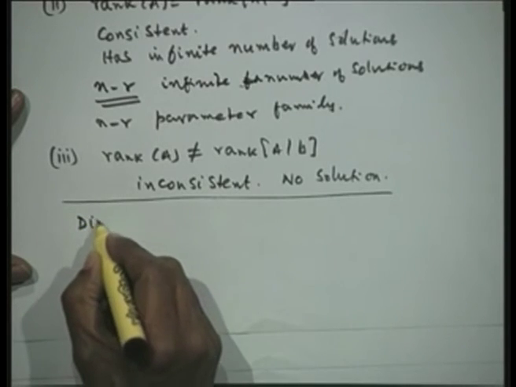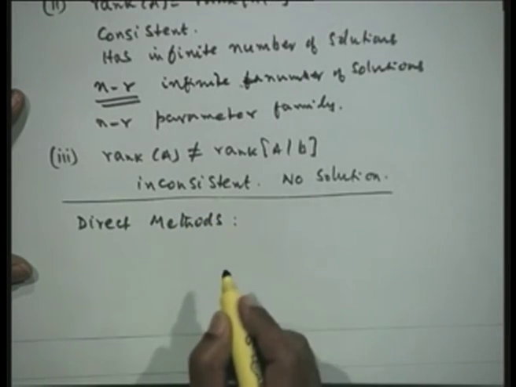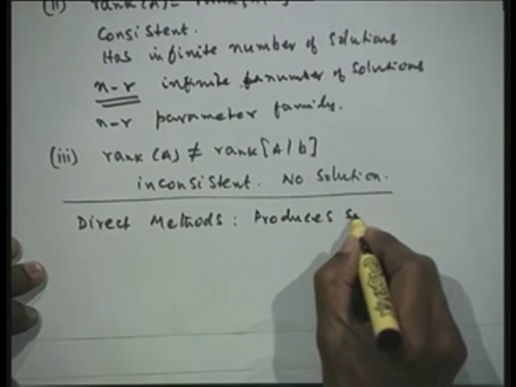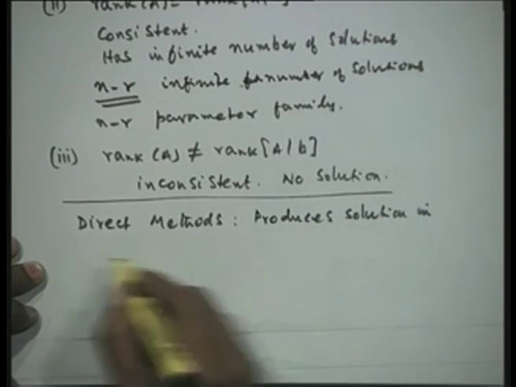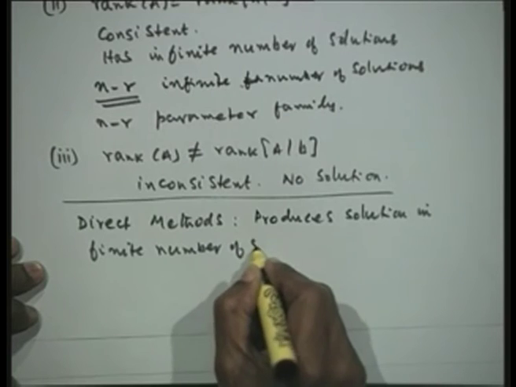Now, for the methods that we have, just for a few minutes, 2-3 minutes, we shall define them into two classes: the direct methods and iterative methods. What we mean by a direct method is the same definition that we gave in the case of the solution of a nonlinear equation: these methods produce the solution in a finite number of steps.